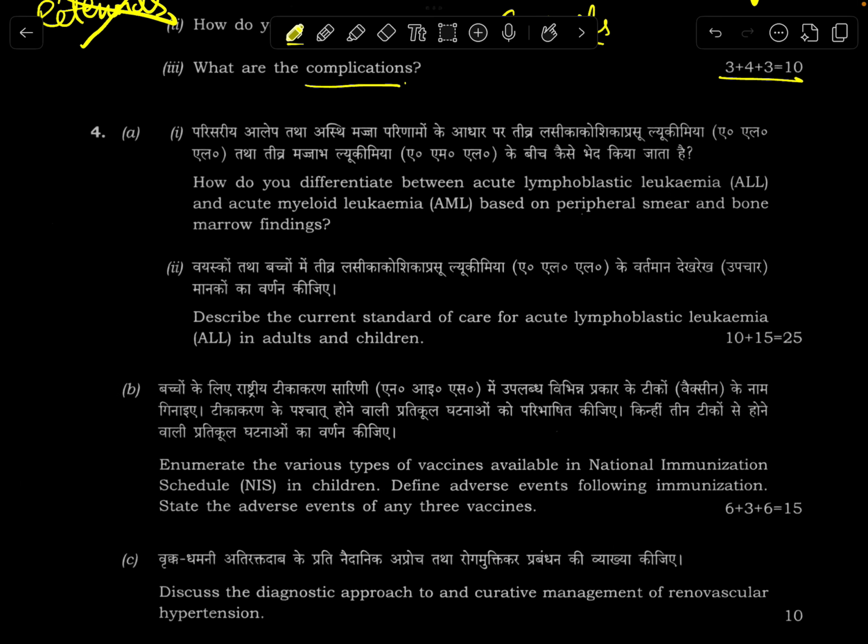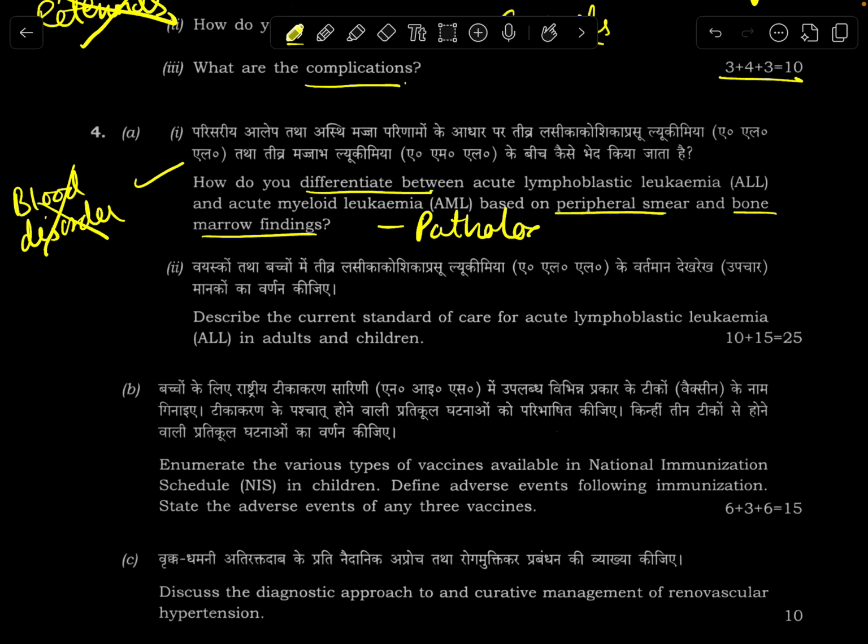Coming to the fourth part. Now, what is up with leukemia? I don't know. But leukemia has become something because earlier in the previous papers, people were somewhat giving it a skip. So the commission has now understood. It's one of the most commonly unasked topics. We were also expecting blood disorders such as hemophilia, but that was not asked. Once again, what was asked was leukemias. They have asked how will you differentiate on a peripheral smear and bone marrow finding. This should be linked with pathology. If there's any topic which needs to be done, it's pathology.